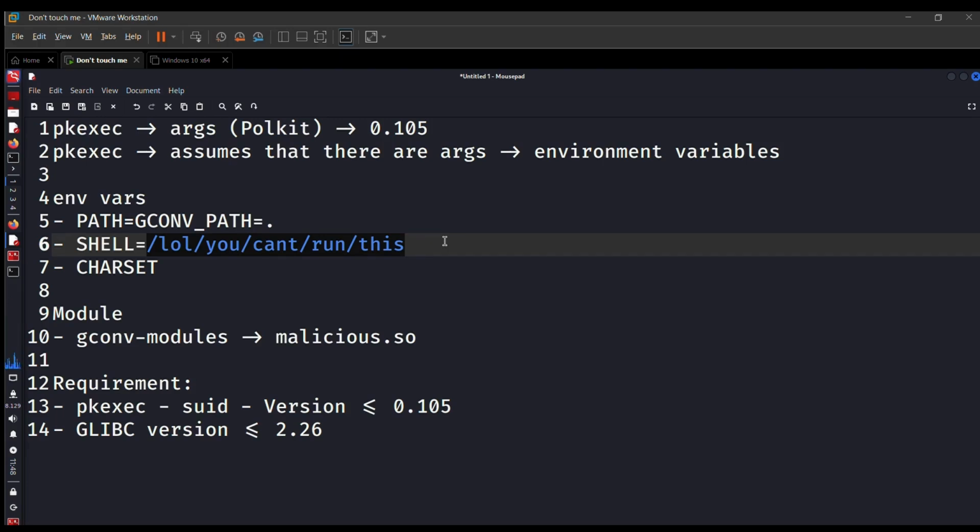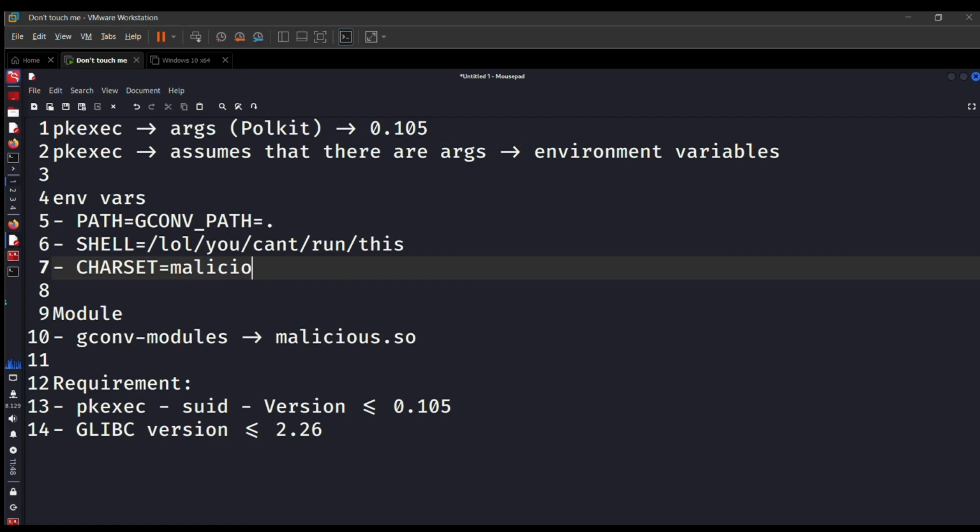Then there is a shell variable which has this value. This value can be anything because we don't need this to be like a real thing. And we also have a CHARSET. Now here we can write malicious. So this CHARSET will coordinate with this GCONV_PATH, and it will be used in the gconv module to execute our .so file, which is a malicious.so file.